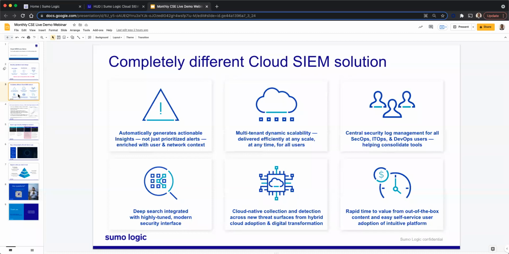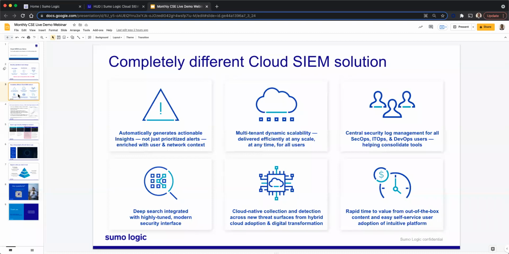We have 12 plus certifications for our platform today, which is one of the highest in the industry. All users can work on the same set of data. So SumoLogic becomes a single source of truth for your entire organization, so we can avoid all the data silos within your entire organization.